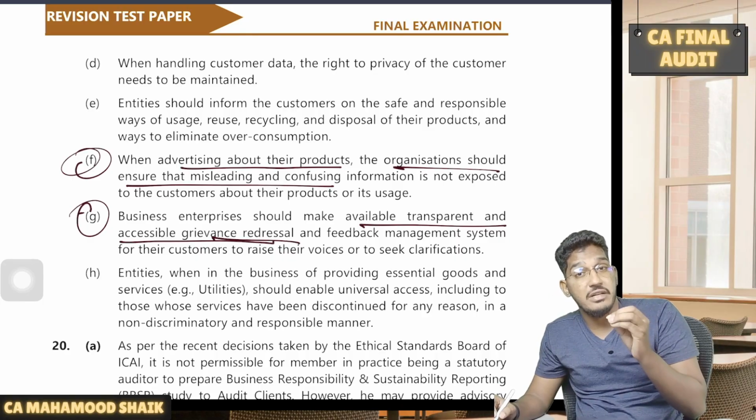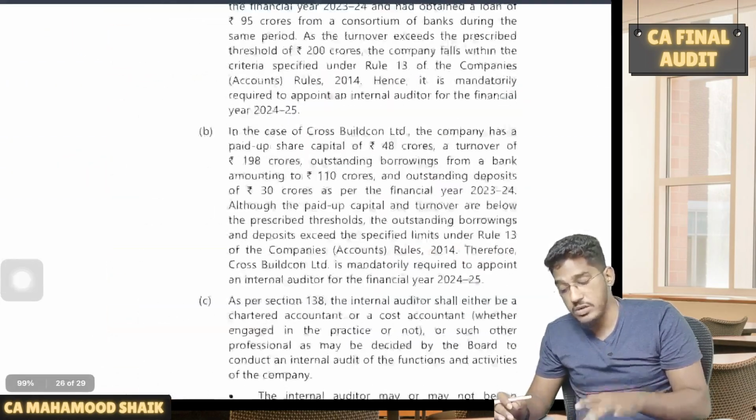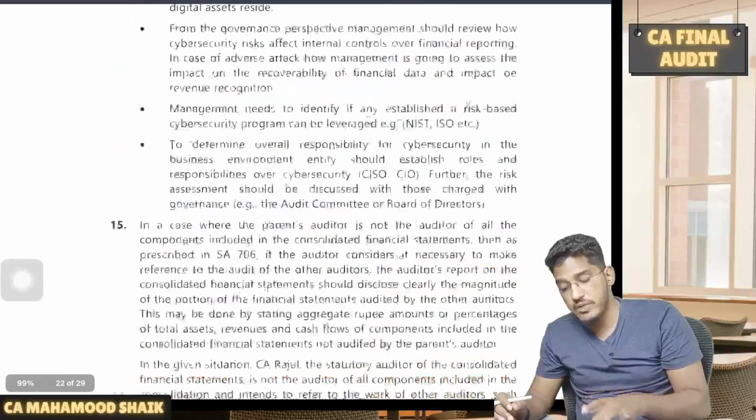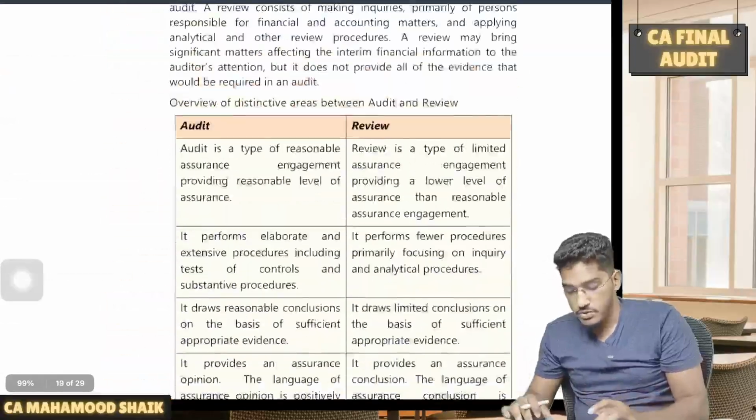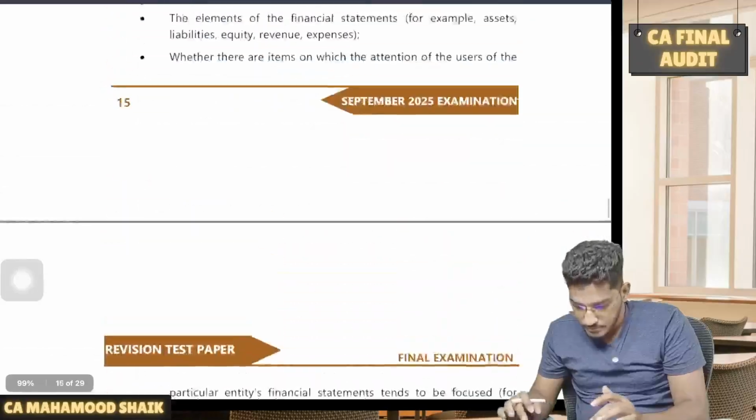They did not have a proper grievance system for communication. As they have told in the question, a customer wants to communicate, raise a complaint, but there is no way they can reach out to the company. So the provisions of Principle 9 have been violated. Next one.